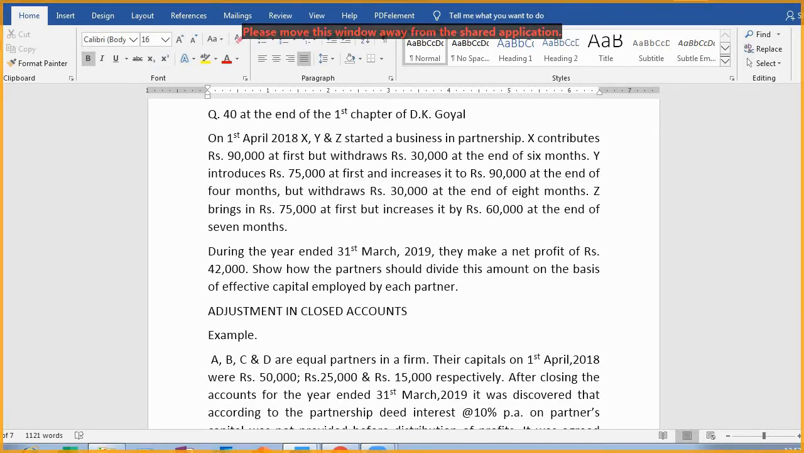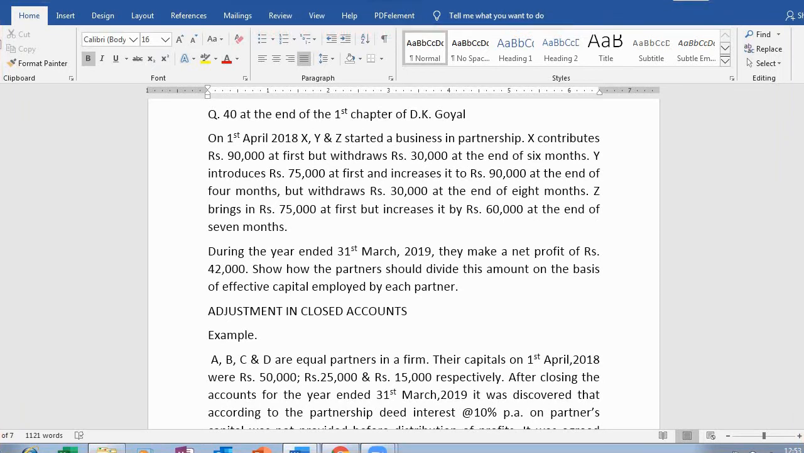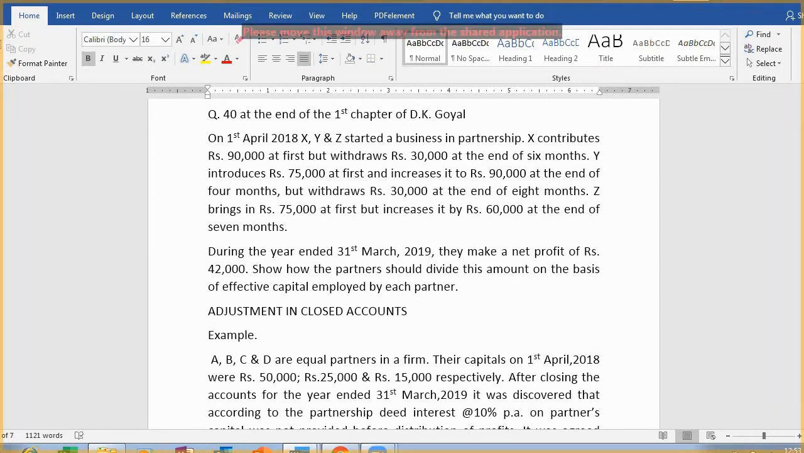Don't get confused by the wordings. Try to concentrate upon each and every sentence. The solution lies here in these complicated sentences only. Z brings in 75,000 at first, but increases it by 60,000 at the end of 7 months, right? During the year ended 31st March 2019, they make a net profit of 42,000 rupees. Is that clear? So show how the partners should divide this amount on the basis of effective capital employed by each partner.